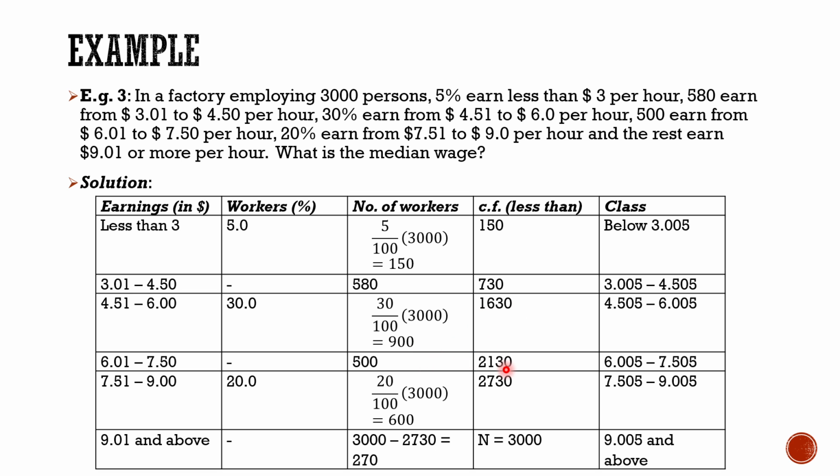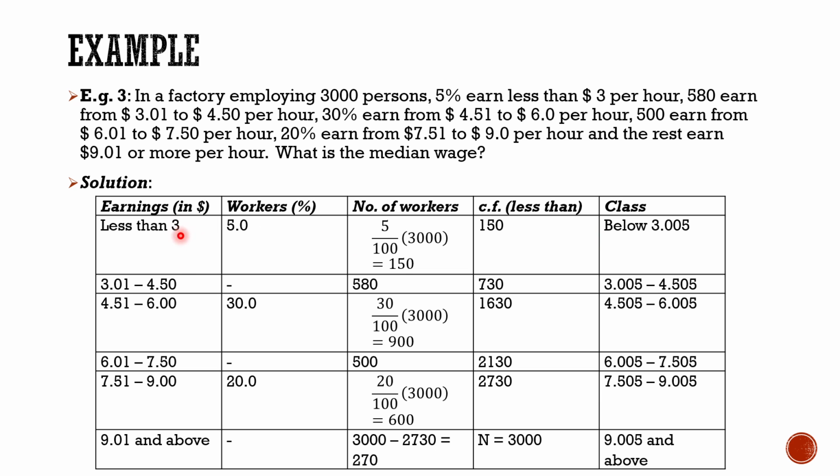1630 plus 500, that is 2130. And 2130 plus 600, that is 2730. And 2730 plus 270, that is n equal to 3,000. So it means we have done the right calculation, because here our total number of employees is 3,000, so it is coming 3,000. It means it is right.